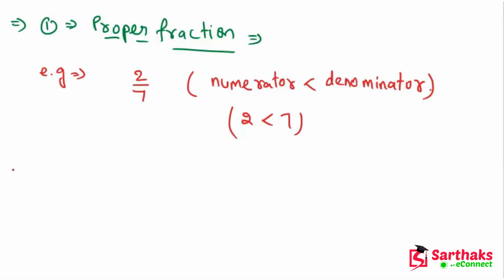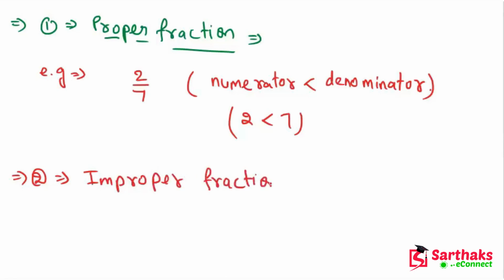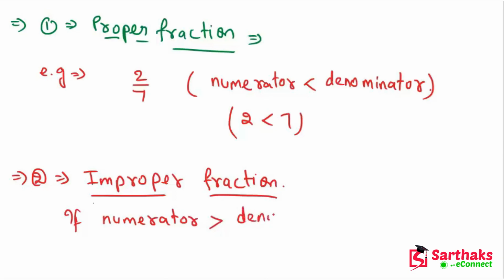Now the second part is the improper fraction. What is an improper fraction? In this case, if the numerator is greater than the denominator, then we can say that these numbers are what?